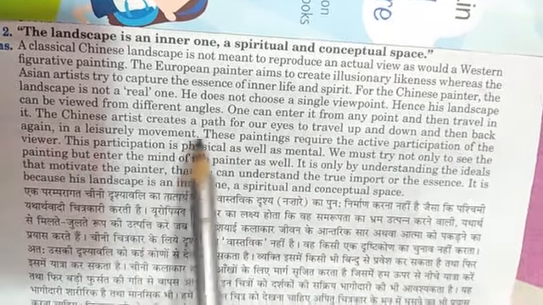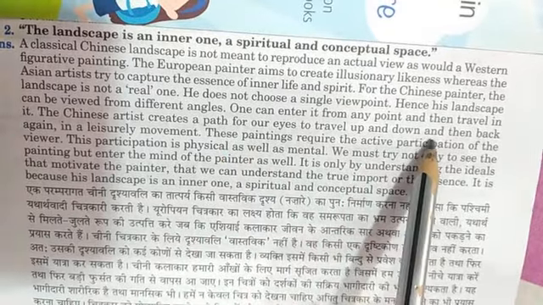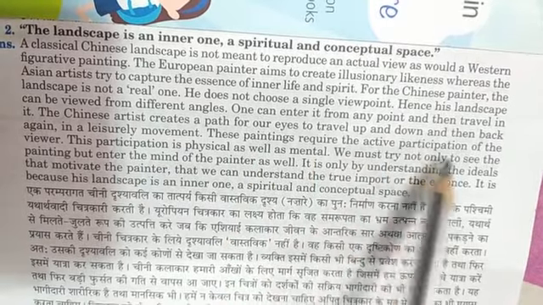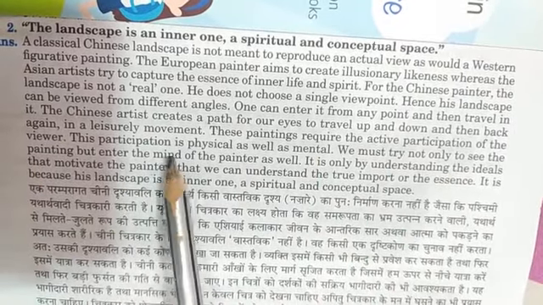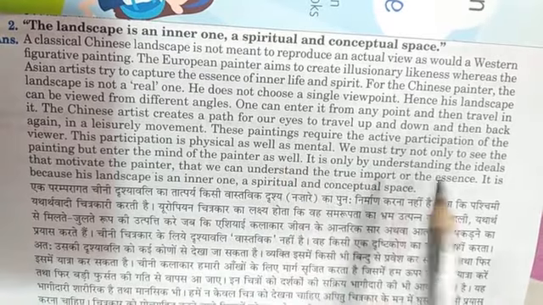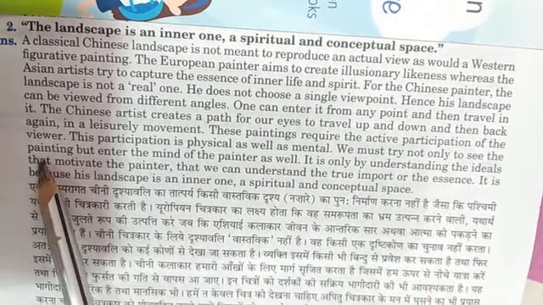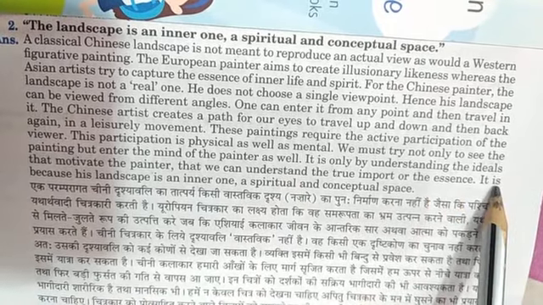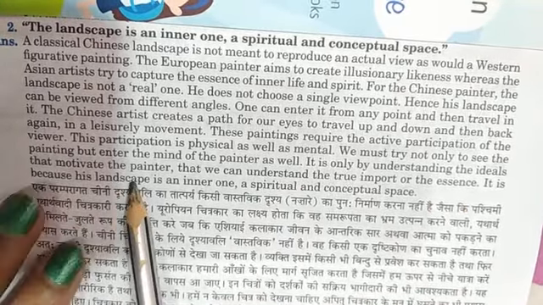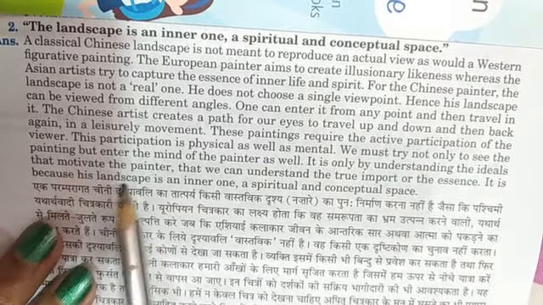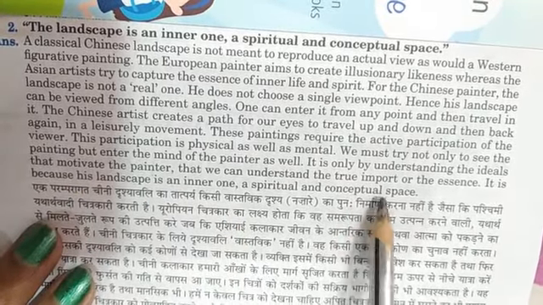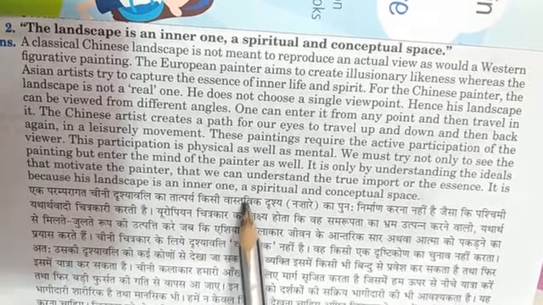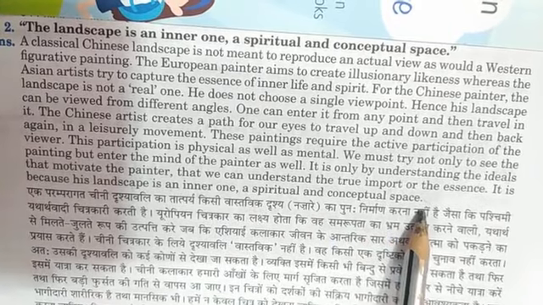The Chinese artist creates a path for our eyes to travel up and down and then back again in a leisurely movement. These paintings require the active participation of the viewer. This participation is physical as well as mental. We must try not only to see the painting but enter the mind of the painter as well. It is only by understanding the ideals that motivate the painter that we can understand the true importance or the essence. It is because his landscape is an inner one, a spiritual and conceptual space.